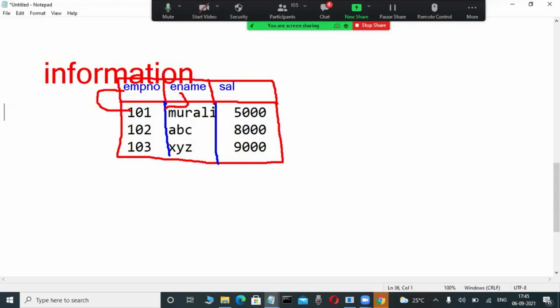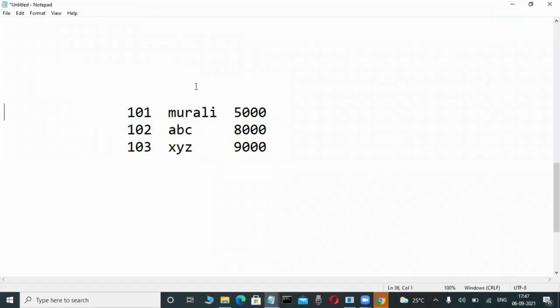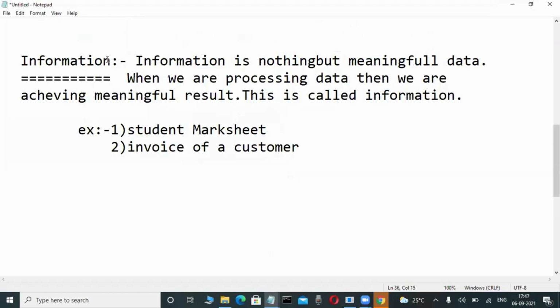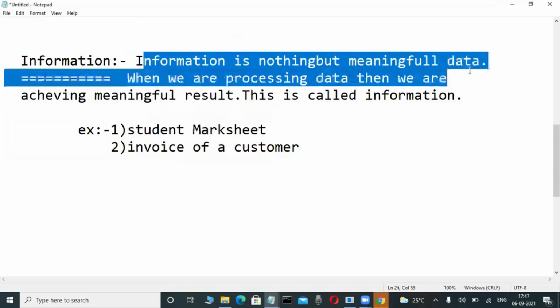His name is Murli, and maybe he is getting a salary of 5,000, whether dollars or rupees we can decide later. First observe: compared to the previous case, is meaning there or not? Employee number 102, his name is ABC, and the salary is 8,000. That's why meaning is there. Meaningful data is called information. Easily understandable or not? Information is nothing but meaningful data.